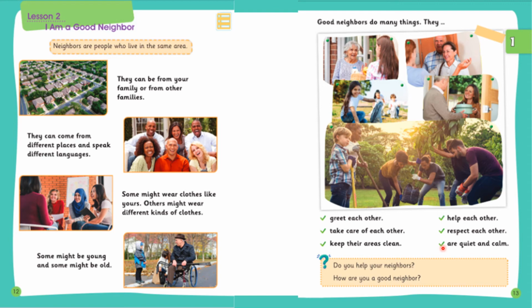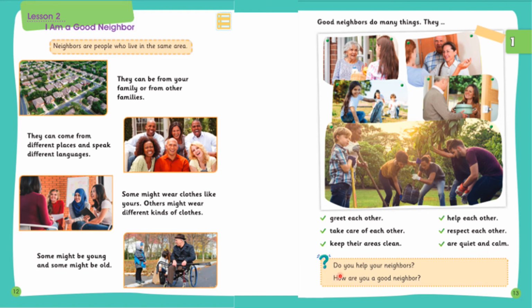So for example, let's take an example of yourself. You're taking a lesson, and if your neighbors start making noises, and they turn on their maybe TV or some sound, you cannot concentrate on the lesson. It is disturbing to you, and we don't want to disturb anyone, because we are good citizens, we are good persons. So in the same way, we should take extra care that we shouldn't be making too much noise, and we should help to make the environment calm and quiet, so that everybody can do his or her work nicely, and they shouldn't be disturbed.